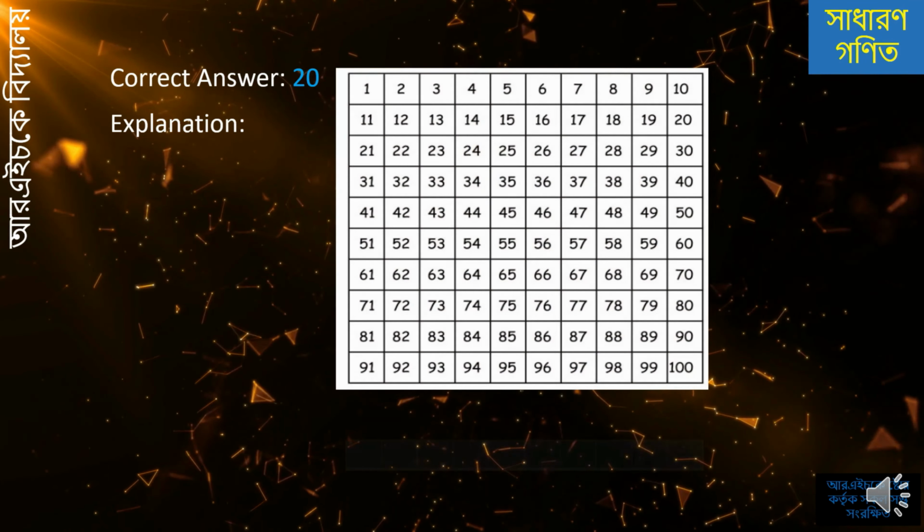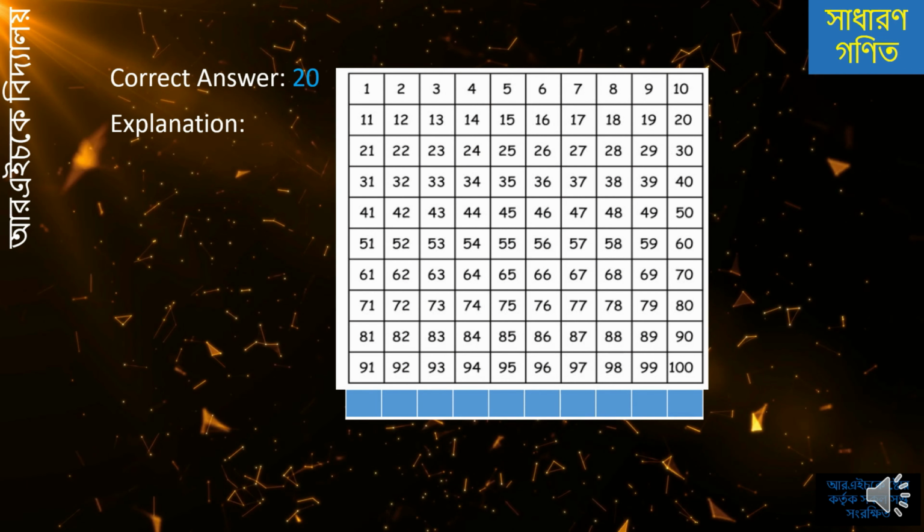Let us put the chart from 1 to 100 first. We'll start column by column so we can understand it clearly. In the first column, we can see there is number 51, and this is the first 5.